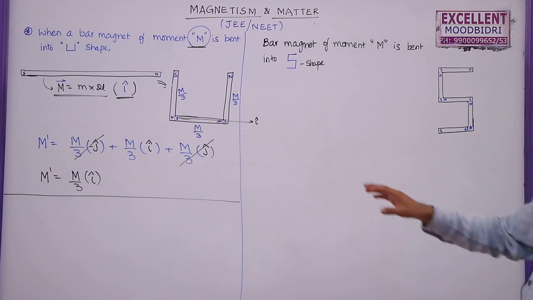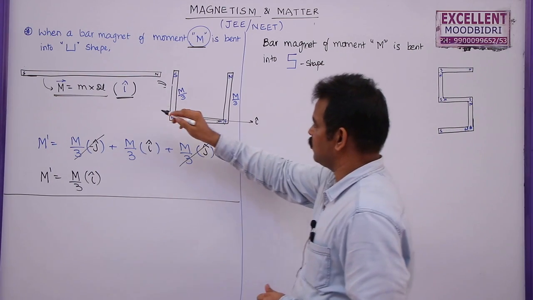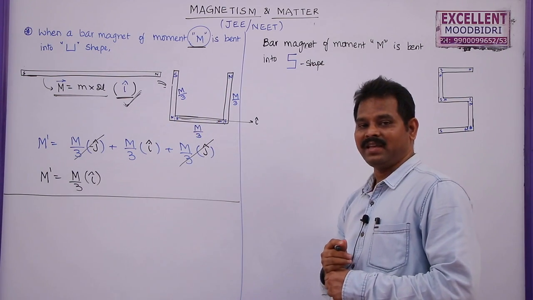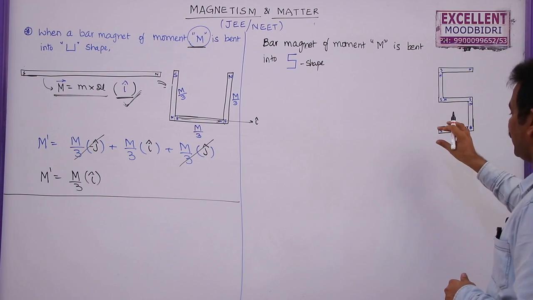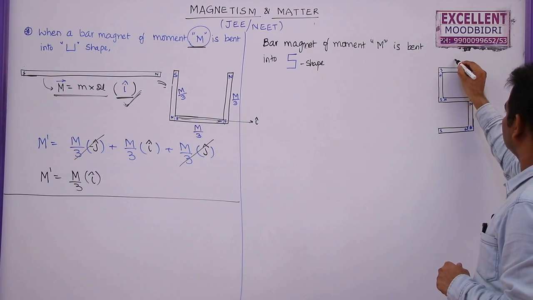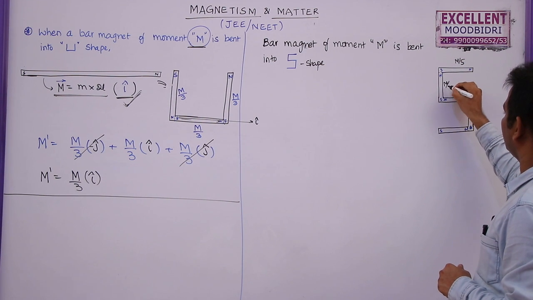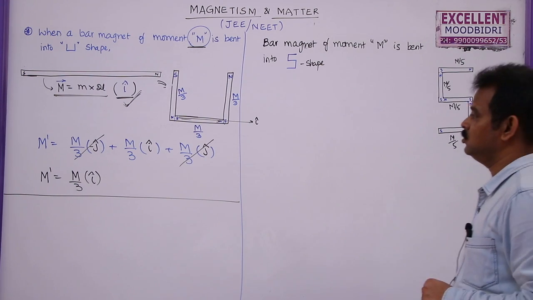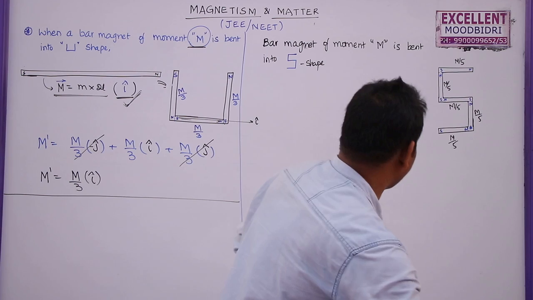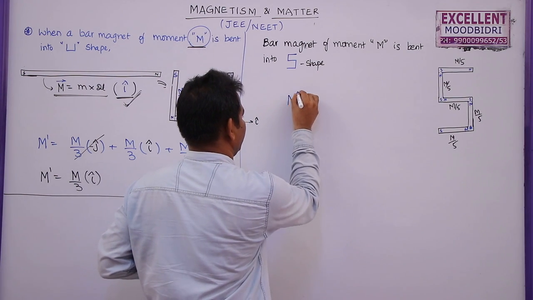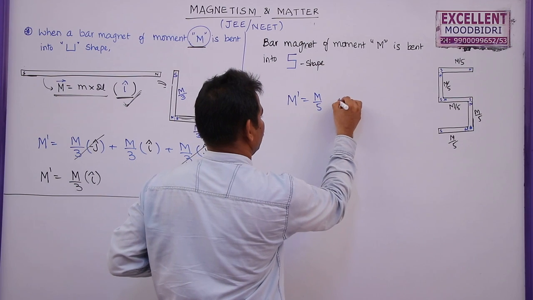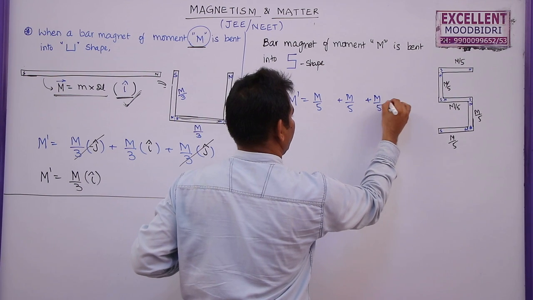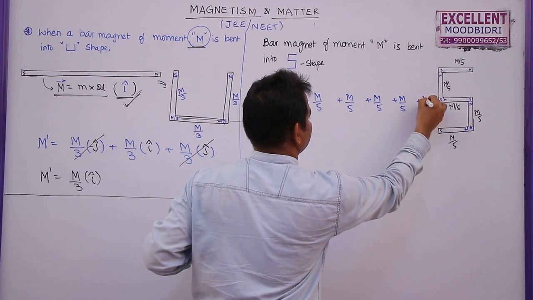Here, once again I am going to use the same method. The original magnetic moment is from left side to right side, that is along positive x-axis. Now here, this magnet is divided into 5 equal parts. So this will become m by 5. This moment will be m by 5, m by 5, m by 5, m by 5. So what is the net magnetic moment of this bent magnet? I am going to write this as m dash is equal to m by 5 plus m by 5 plus m by 5 plus m by 5 plus m by 5.